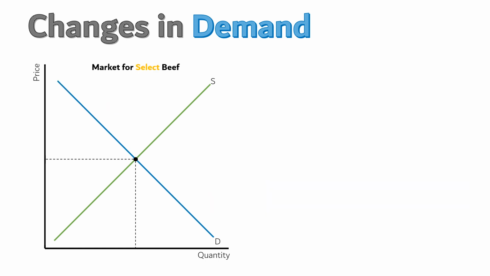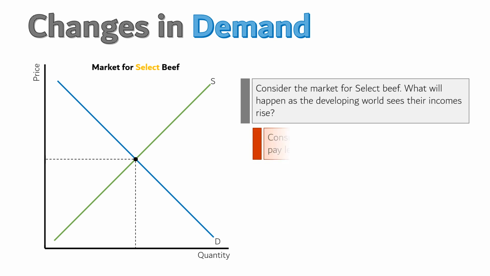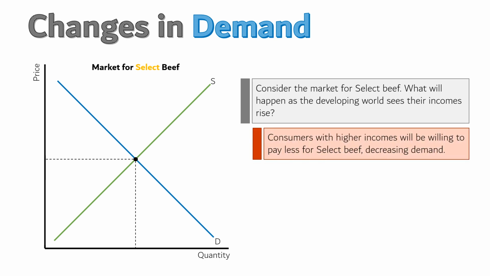Here is another scenario. Consider the market for select beef. What will happen as the developing world sees their incomes rise? Select beef has the lowest quality of the three common grades. It would be reasonable to assume it is an inferior good that people buy less of when their incomes rise.